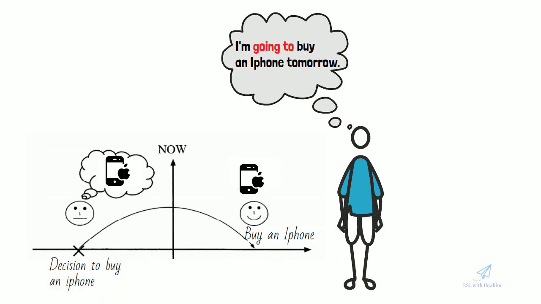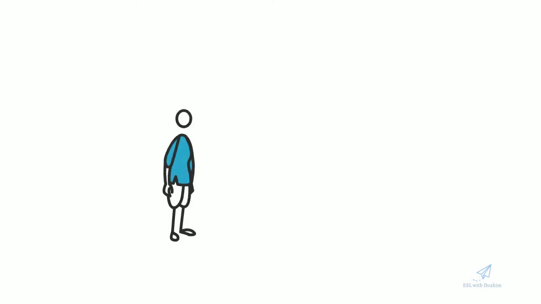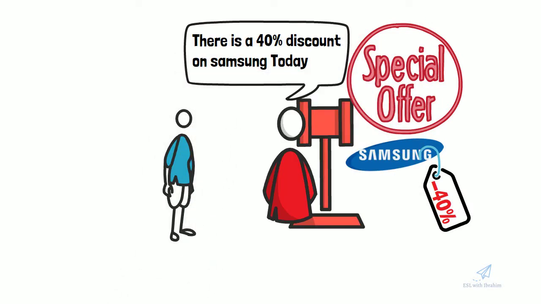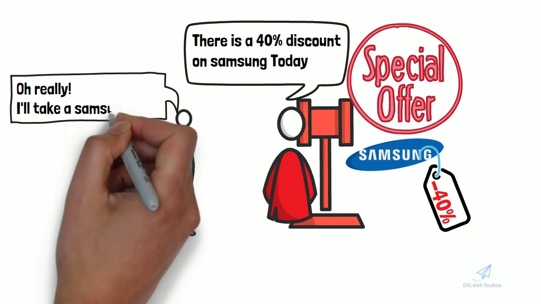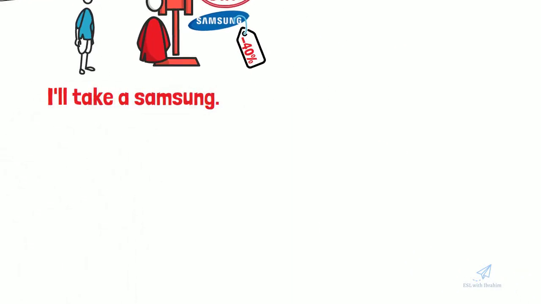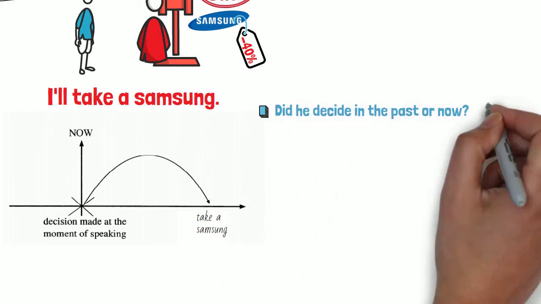The next day, just as planned, Bob goes to a phone store to buy an iPhone. But he finds out there is a 40% discount on Samsung. That's a big discount that Bob cannot miss. I'll take a Samsung. Did he decide to buy Samsung in the past or now? Just now.